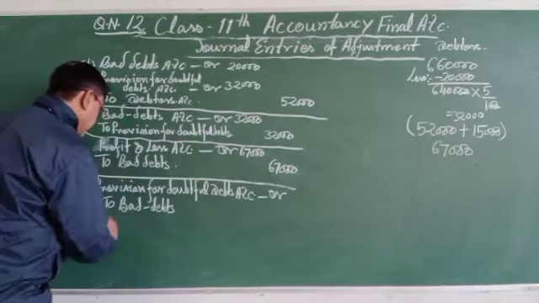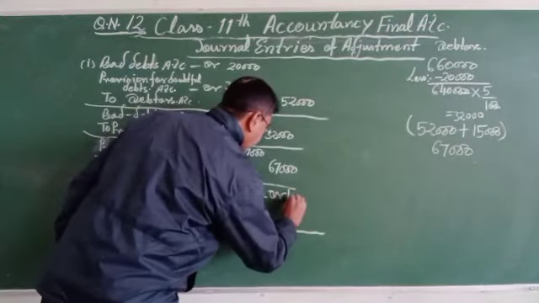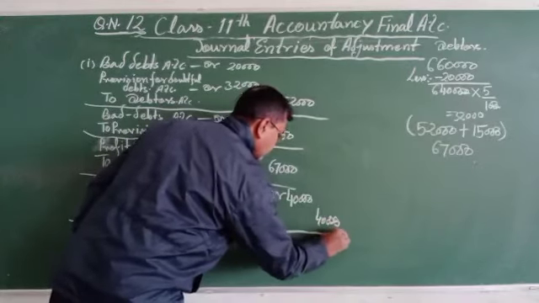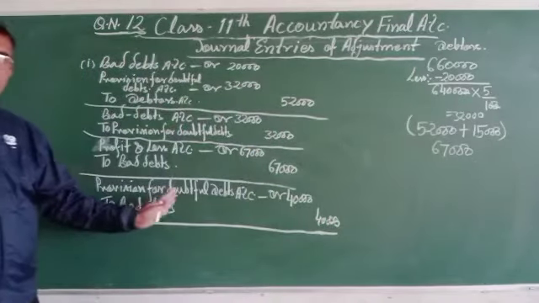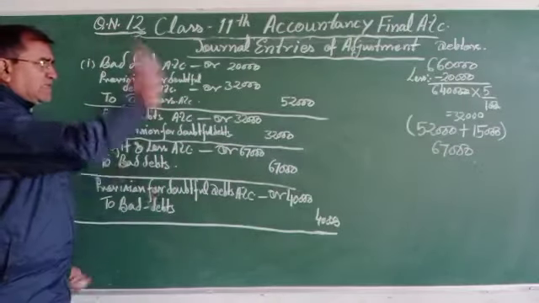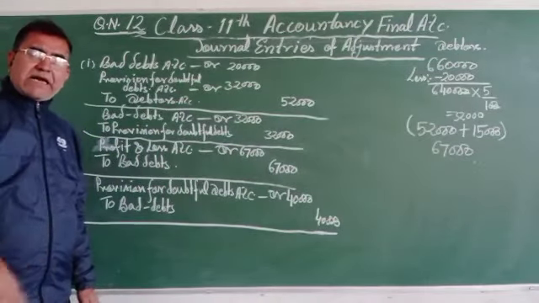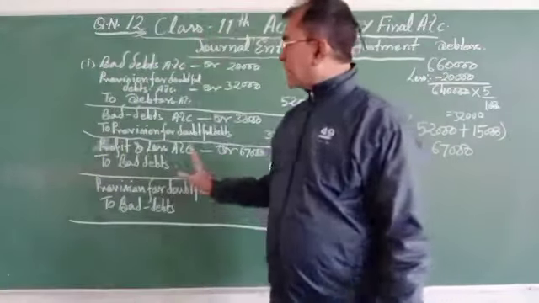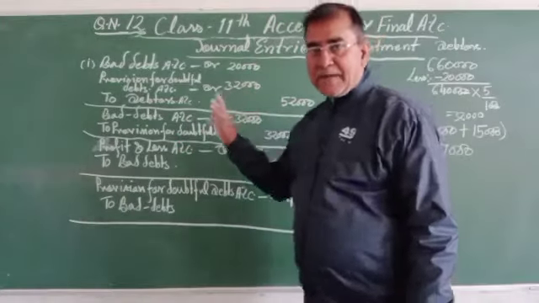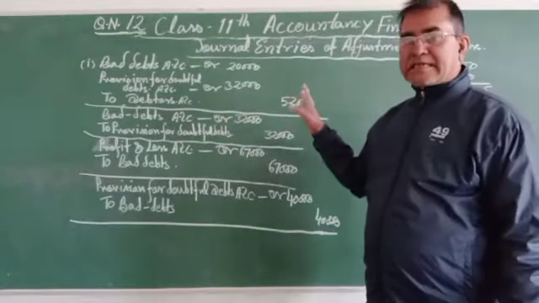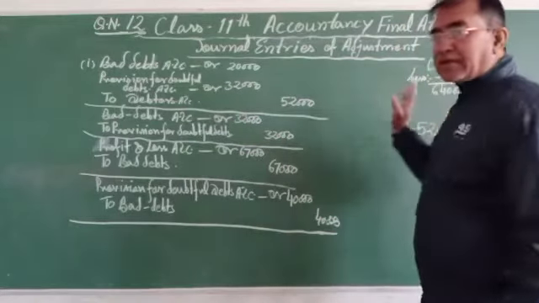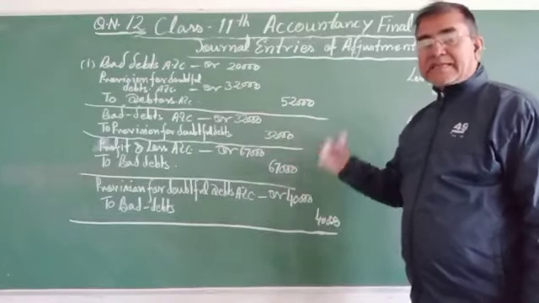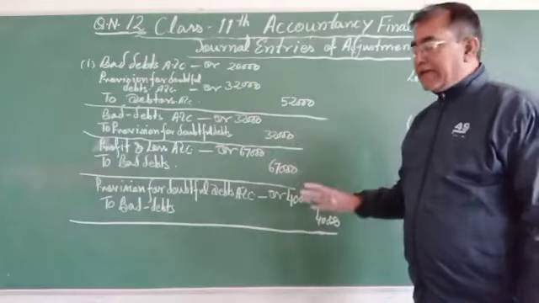To bad debts, that is 40,000. Now, a simple way, this is the process: whatever the bad debts, whatever the amount irrecoverable. In such a matter, in the extract of trial balance given, there is 6,60,000 as debtors and 15,000 as bad debts already deducted from the debtors, and the amount is irrecoverable,